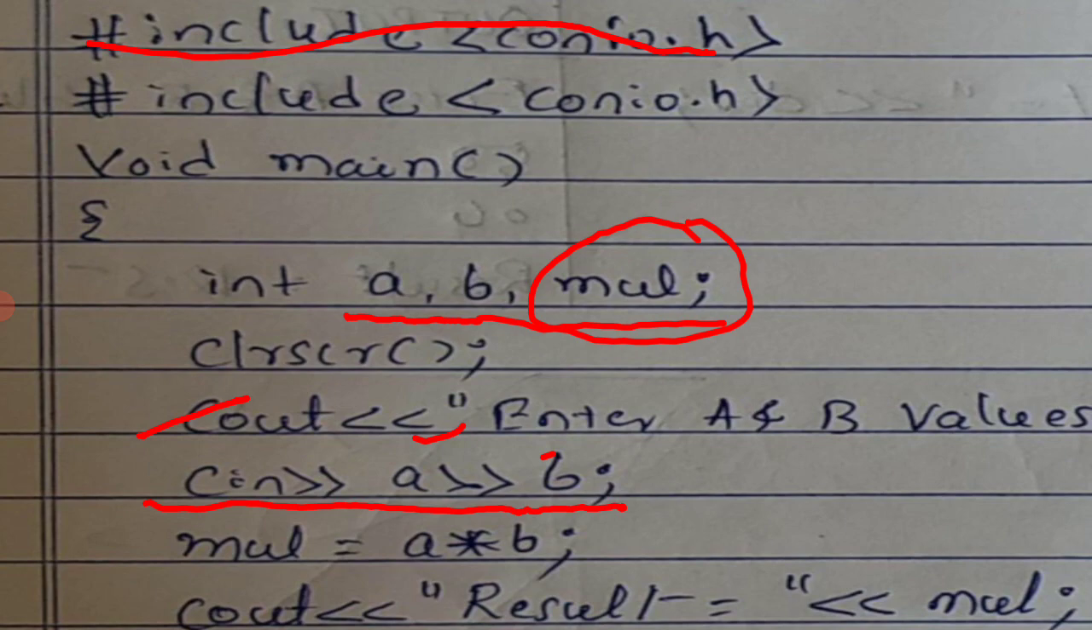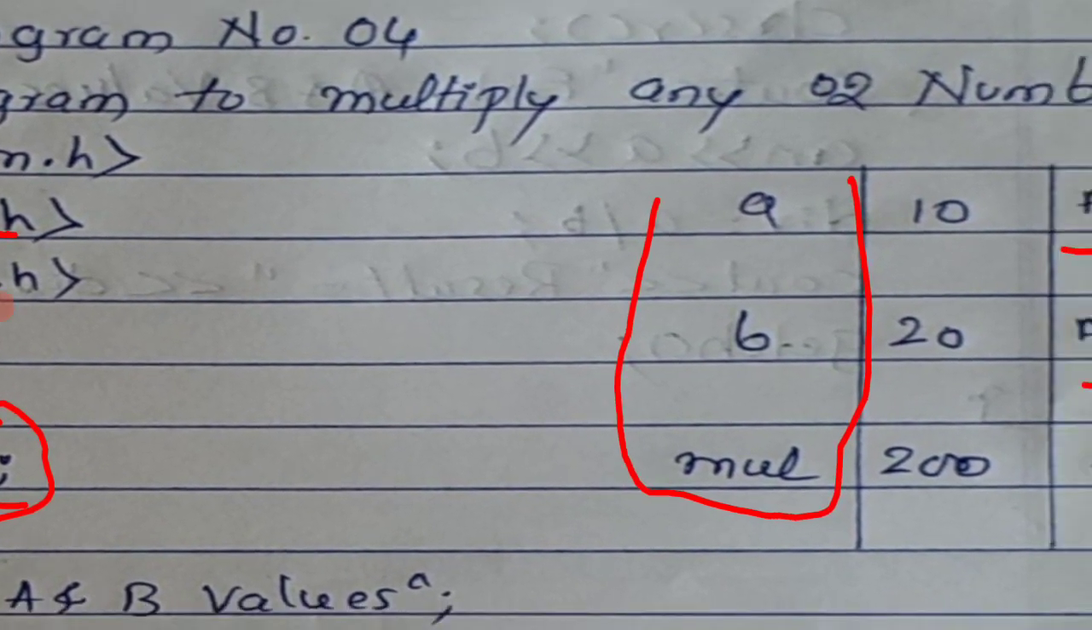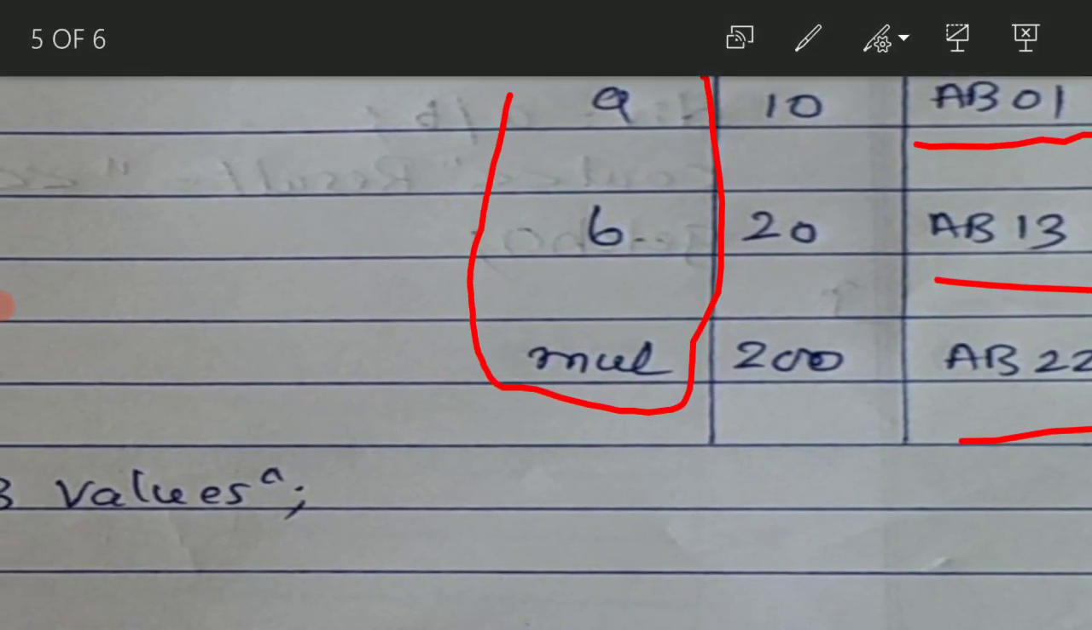Now what happens? See, in the fifth step, MUL equal to A star B. That means A value will be multiplied with the B value. What is A value? 10. What is B value? 20. 10 into 20, so it's going to be 200. And that 200 is stored in the result variable, that is MUL. See, you can observe here, it is stored here. See, this is 200. This is the result.